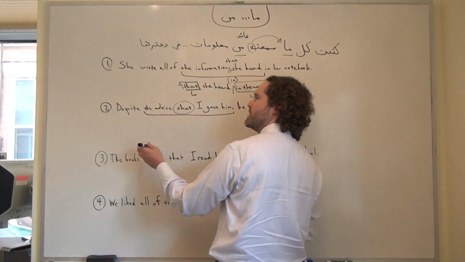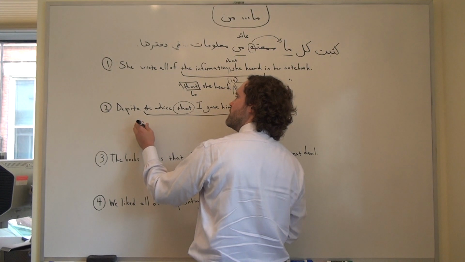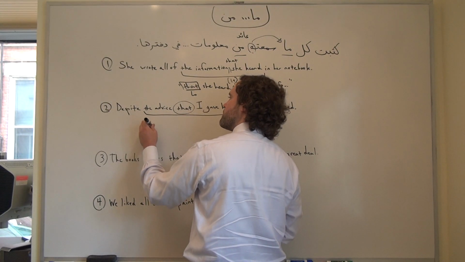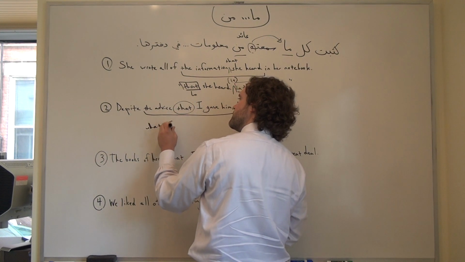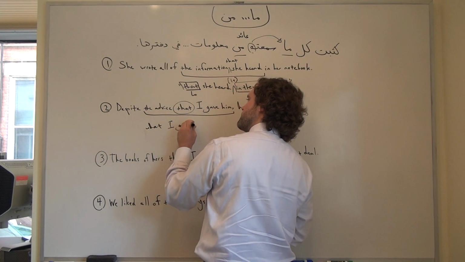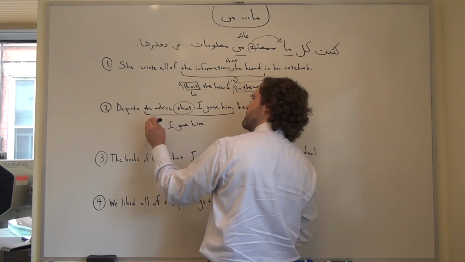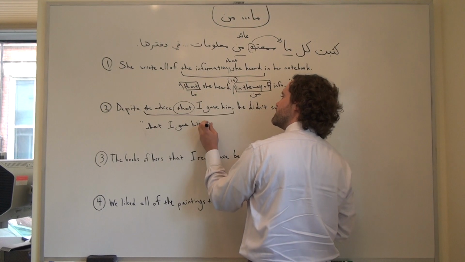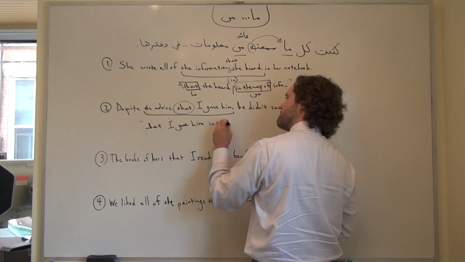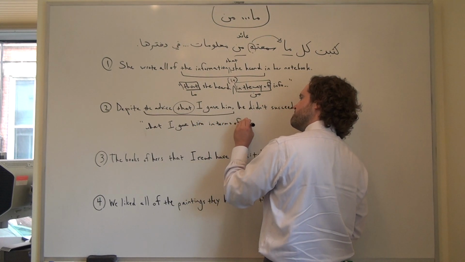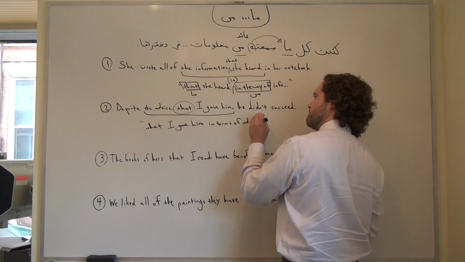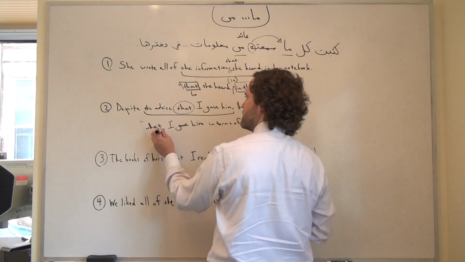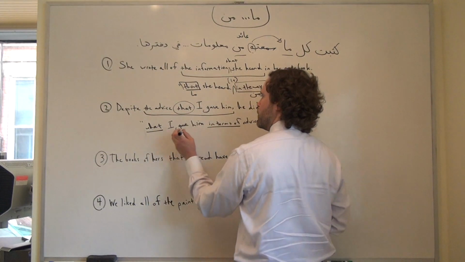So we want to say something like, despite what I gave him, in terms of or in the way of advice. There again, that's going to be where our ma and our min.